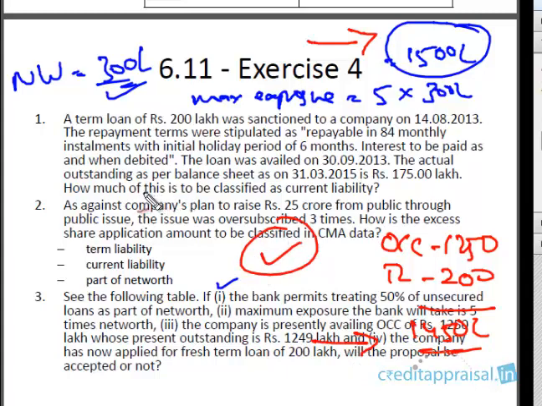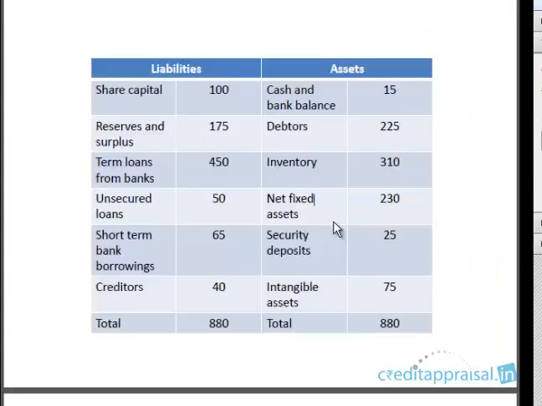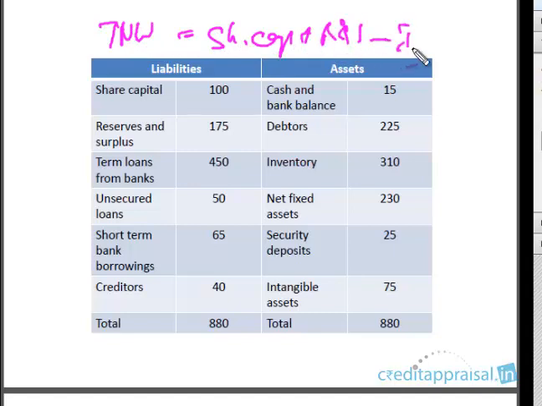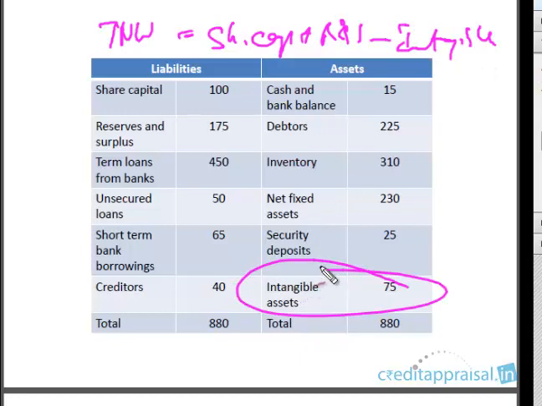So have you got this correct? If your answer is that, then you are wrong, right? So please be careful. Always when we speak of net worth, we usually refer to tangible net worth. So it is not just capital plus reserves and surplus. You should also take off some intangible assets. Here we have overlooked this item, right? So let us do the calculation afresh.